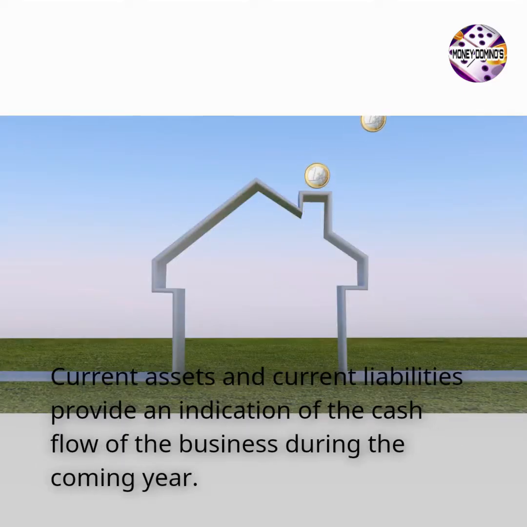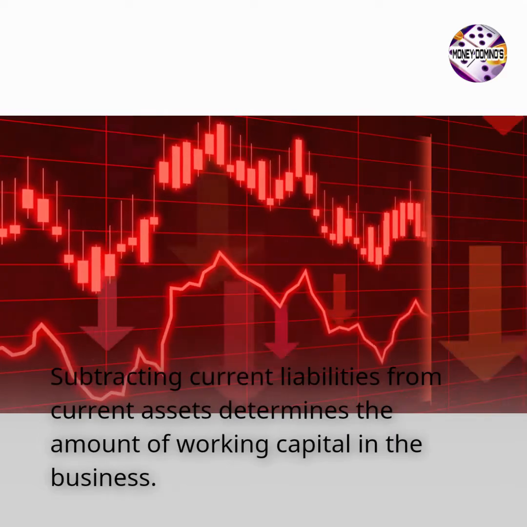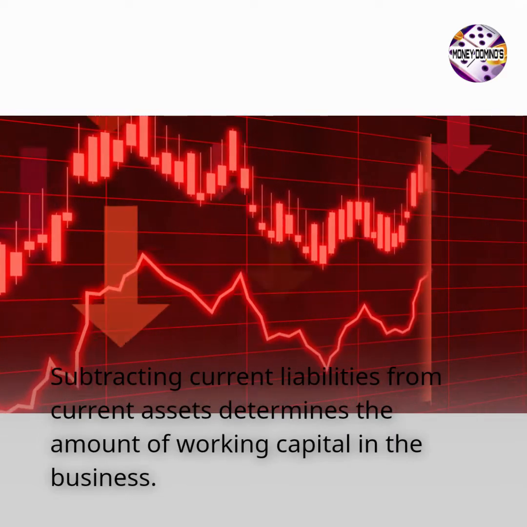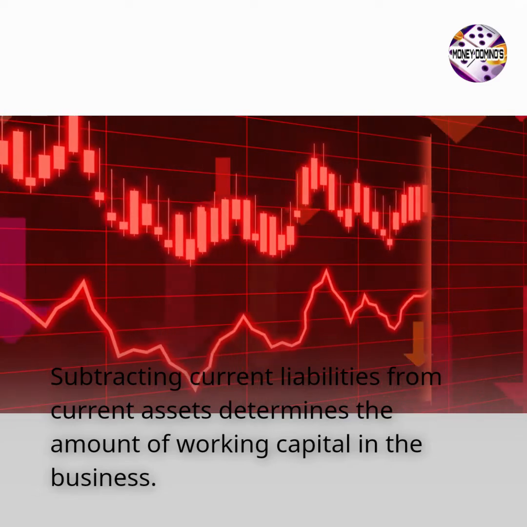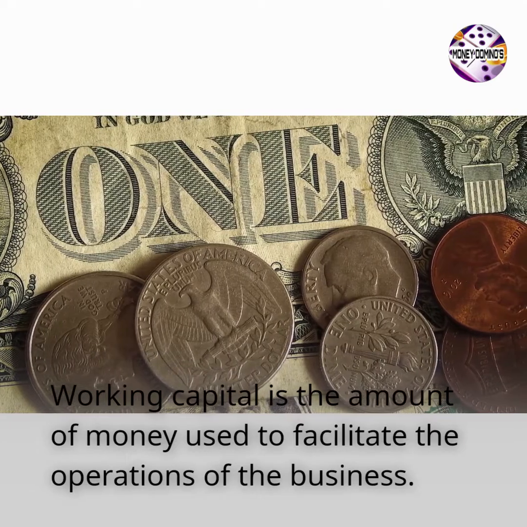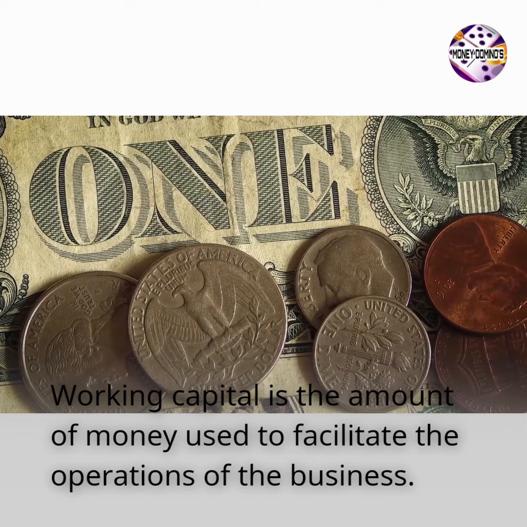Current assets and current liabilities provide an indication of the cash flow of the business during the coming year. Subtracting current liabilities from current assets determines the amount of working capital in the business. Working capital is the amount of money used to facilitate the operations of the business.